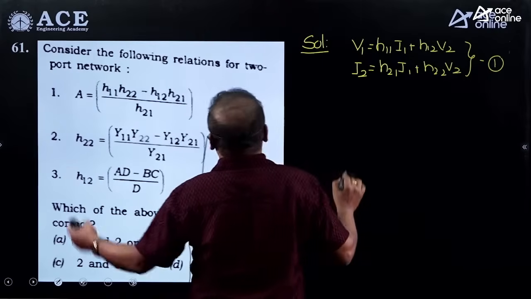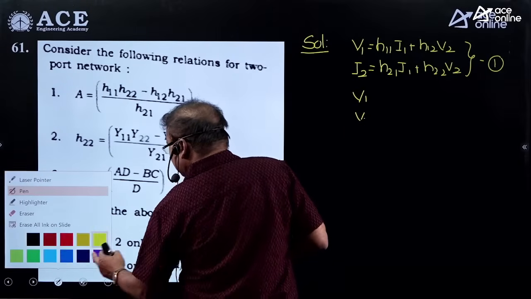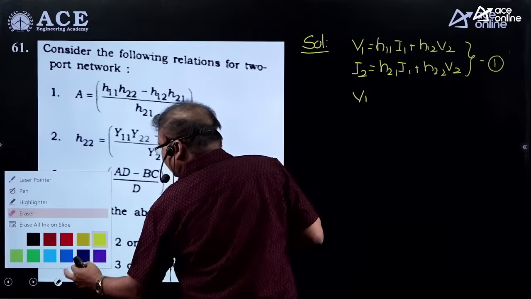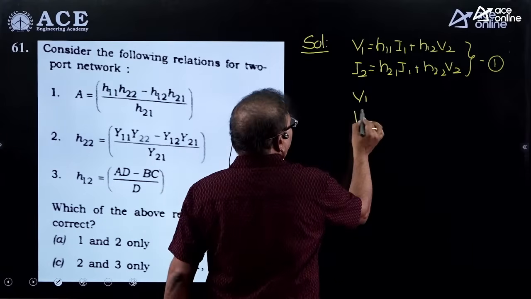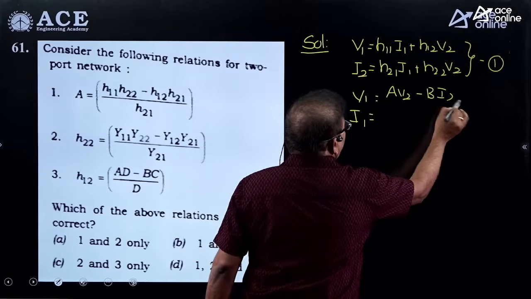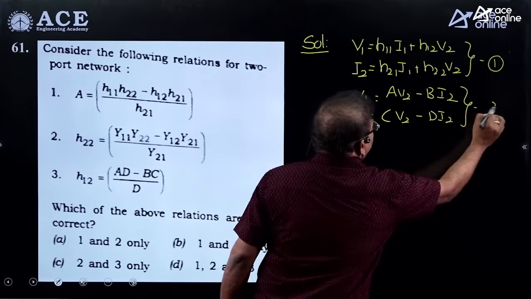And the second one is the ABCD parameters. Here the input port depends upon the output port. That means V1 and I1 should be expressed in terms of V2 and I2. Now V1 = AV2 - BI2 and I1 = CV2 - DI2. And this is equation number 2.